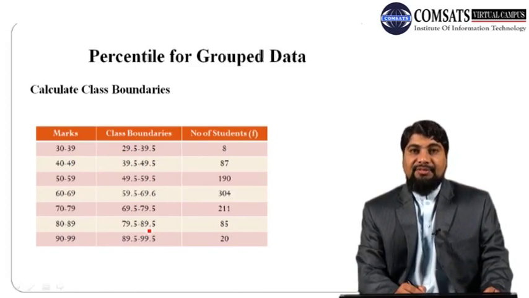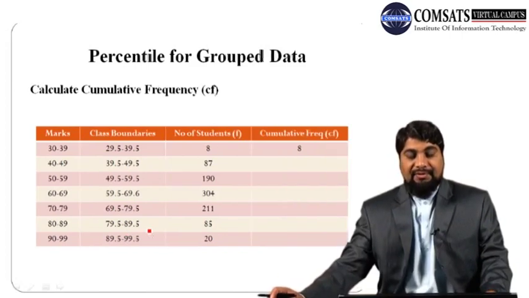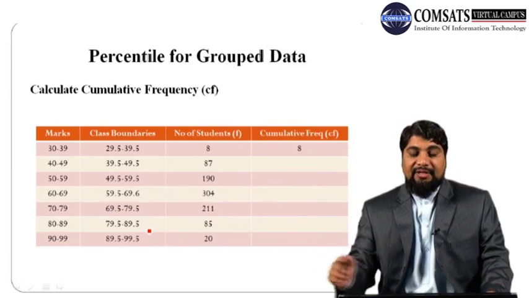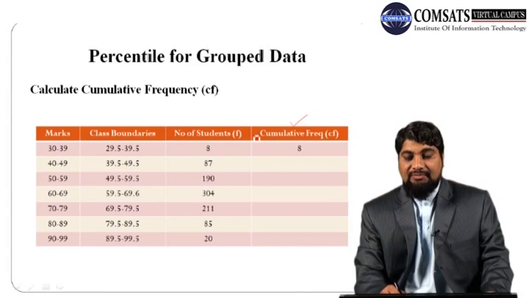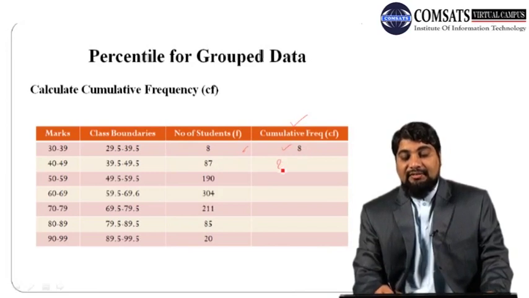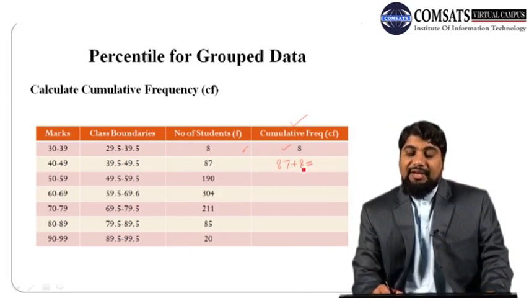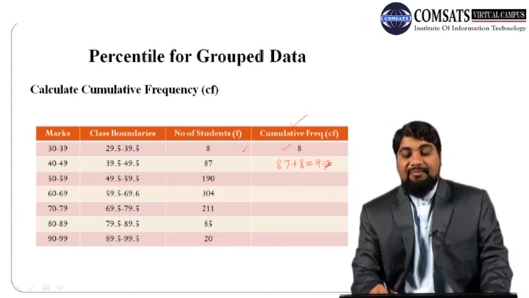the next step is to find the cumulative frequencies. In order to calculate cumulative frequency, construct a new column. Here is the new column CF for cumulative frequency. Write the first frequency as it is, so 8 here. Next add this 87 to this 8. If you add 87 to 8 we get 95.